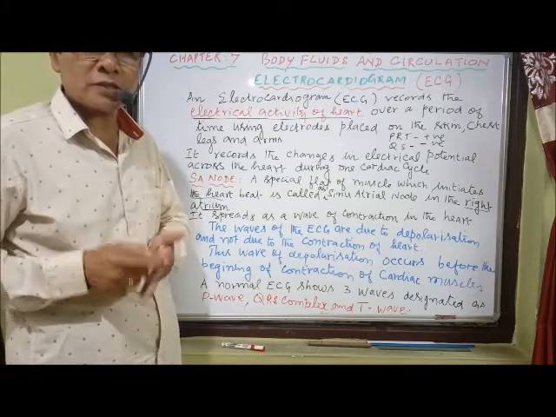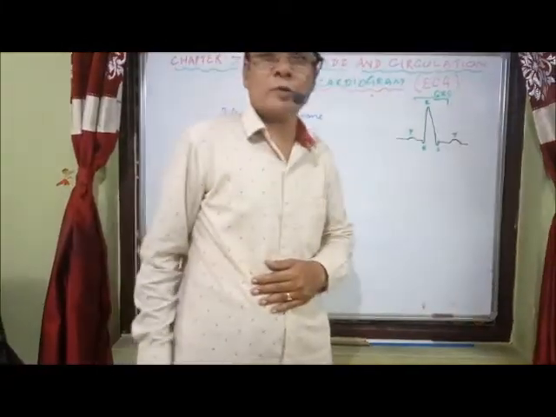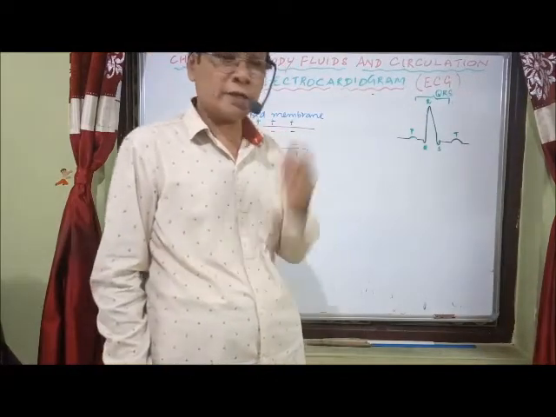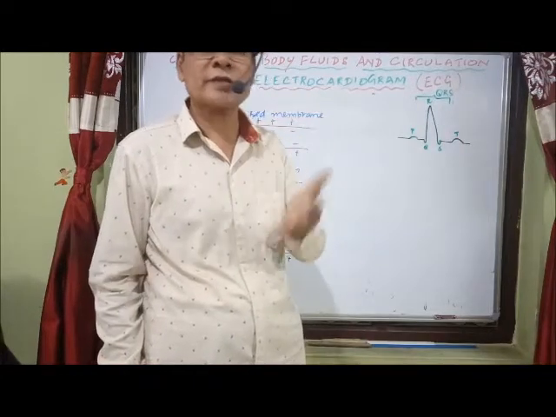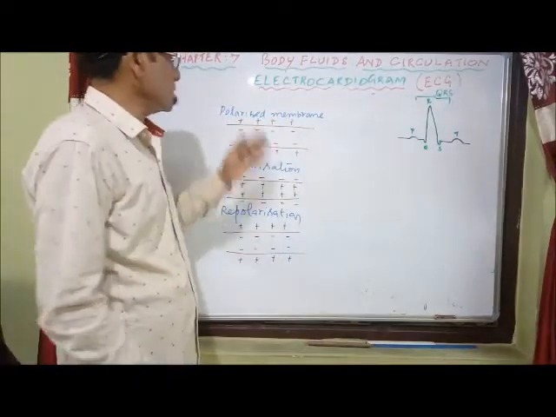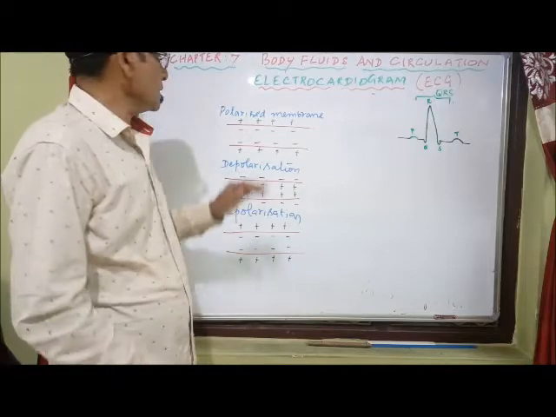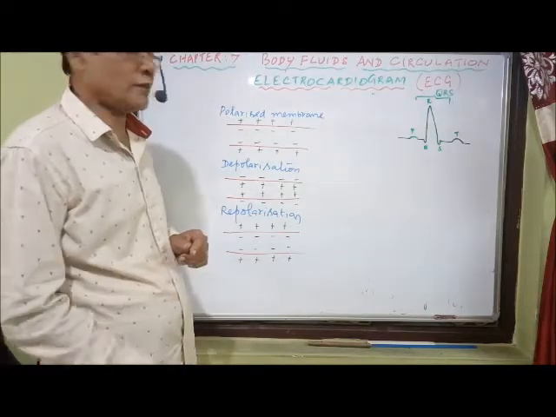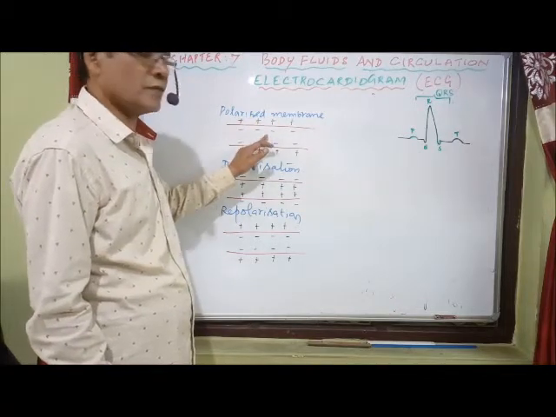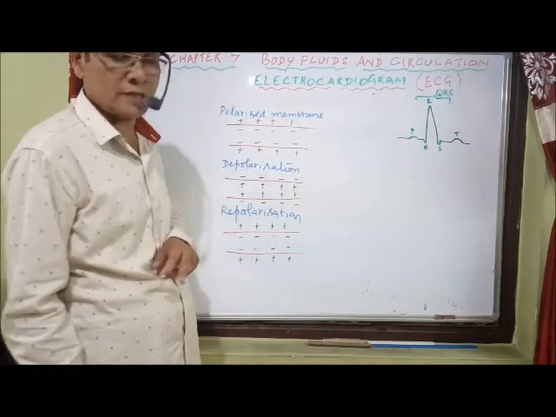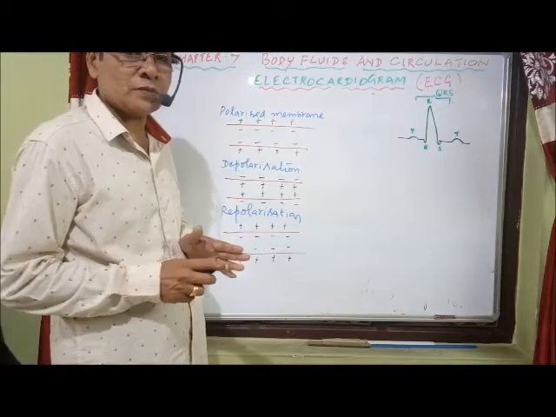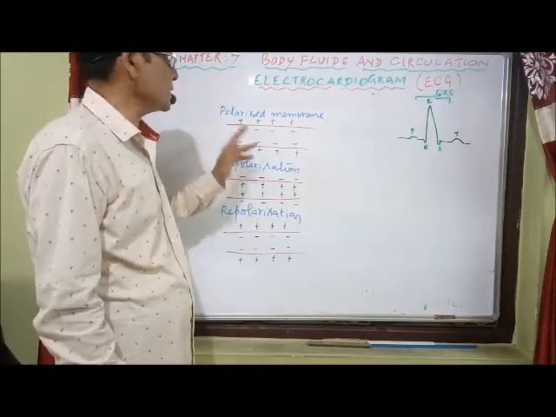What do you mean by depolarization and repolarization? I'll tell you now. What do you mean by polarized membrane, depolarized membrane, and repolarized membrane? If you take any cell, for example the axon of a nerve cell or cardiac muscle cells, the membrane shows charges. In a normal membrane, before the stimulus is given, it has outer positive charges and inner negative charges. Inside we have the cytoplasm, outside we have the ECM. So this is called a polarized membrane. Without any stimulation, the membrane shows outer positive, inner negative charge.